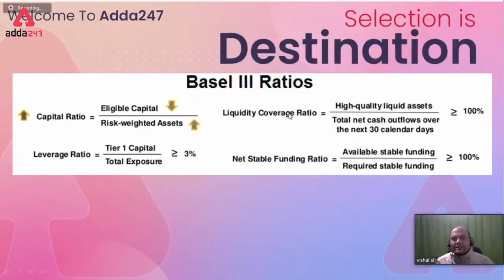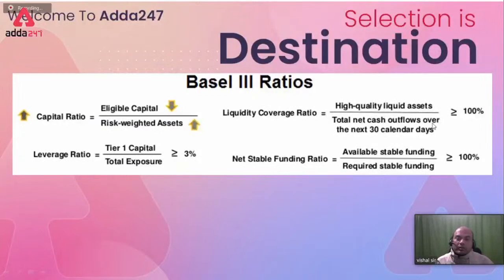Okay. LCR, liquidity coverage ratio. I told you this is a short term, right? High quality liquid assets mean generally G-Secs or government bonds or treasury bills, upon total net cash outflows over the next 30 calendar days. Now, what can be the net cash outflow?